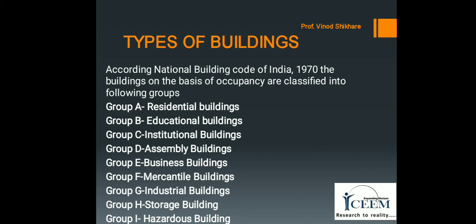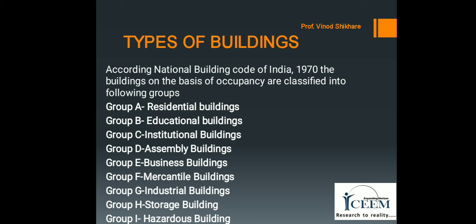For example, theaters, cinema halls, museums, gymnasiums, restaurants, places of worship, dance halls, clubs, passenger stations, public transportation services, open air theaters, and swimming pools.